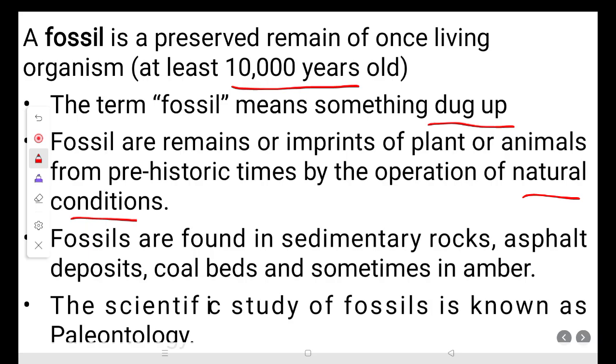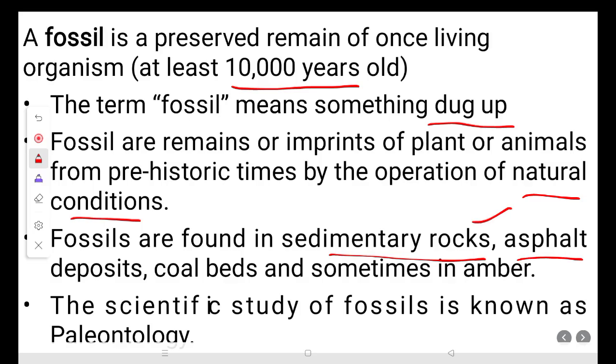Fossils are found in sedimentary rock, asphalt deposits, coal beds, and sometimes in amber. Where can we find fossils? Mostly in sedimentary rocks, because igneous rock comes from lava, which has very high temperature and pressure. In that condition, fossils cannot survive. In metamorphic rocks also, sometimes we find traces, but in most cases fossils will not be there, because high temperature and pressure operate on the rock to metamorphose the sedimentary or igneous rock. So fossils are found mostly in sedimentary rock.